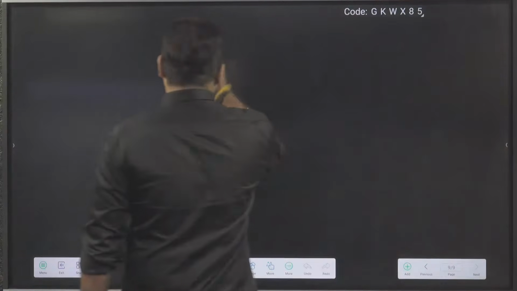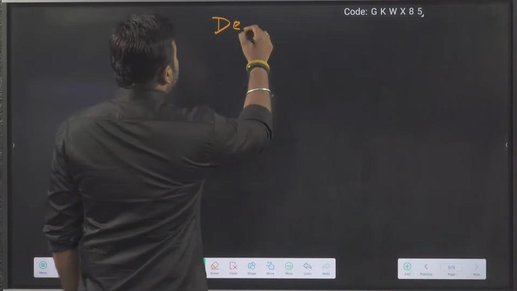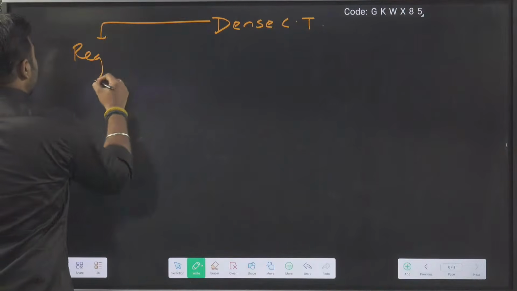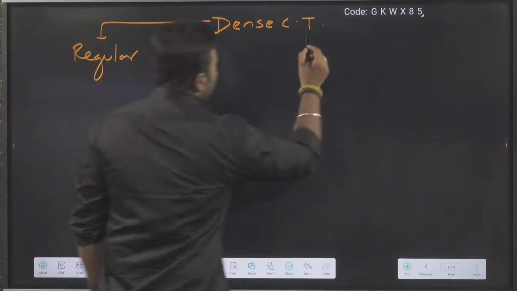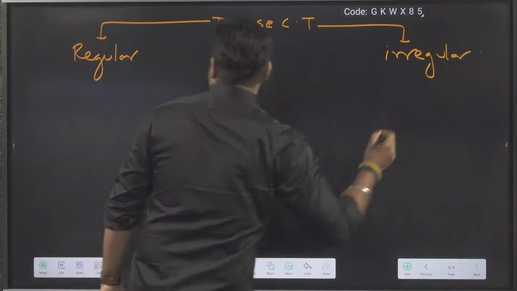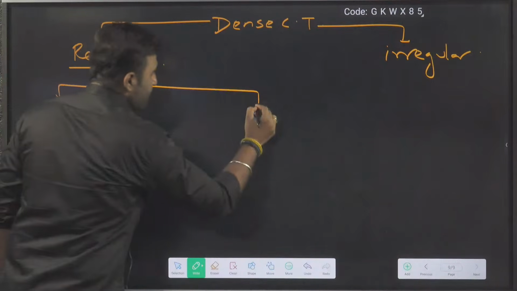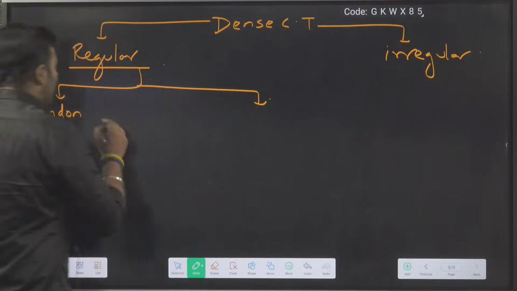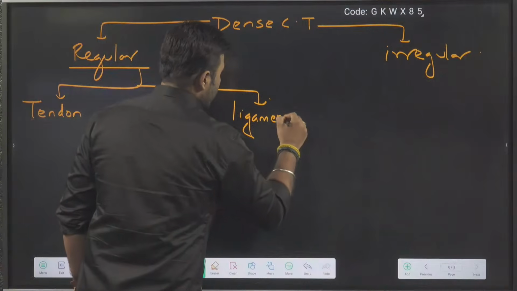So what we are saying here, guys, is that dense connective tissue is of two types. One is dense regular, and another is dense irregular. Now in regular there are two types. What are the two types? Tendons and ligaments.